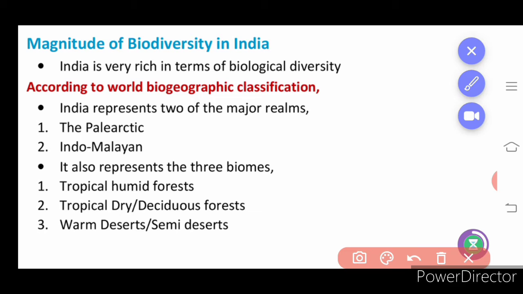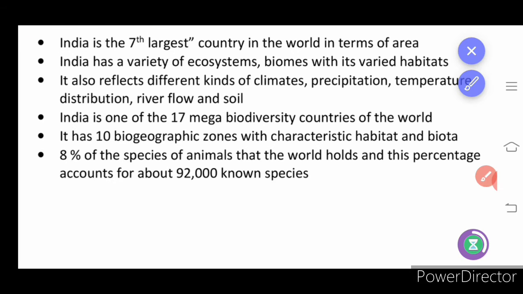Okay, so then Palearctic region and Indo-Malayan regions are also included under magnitude of diversity in India. All these points to be learned by heart. India is the 7th largest country in the world in terms of area, that you know. India has varied ecosystems that are called biomes. So a biome is a larger area which includes all the species and also the climatic condition.